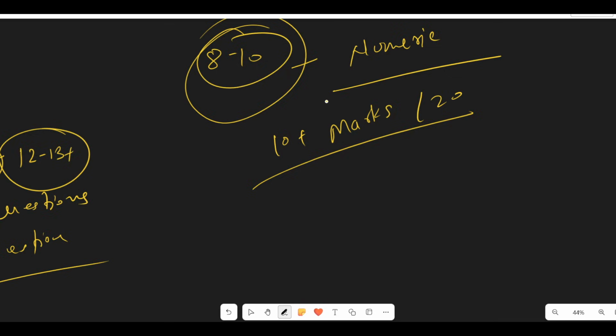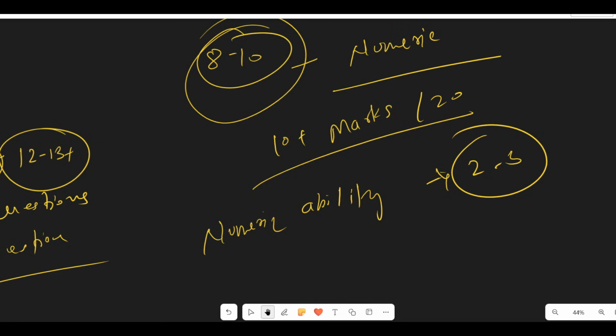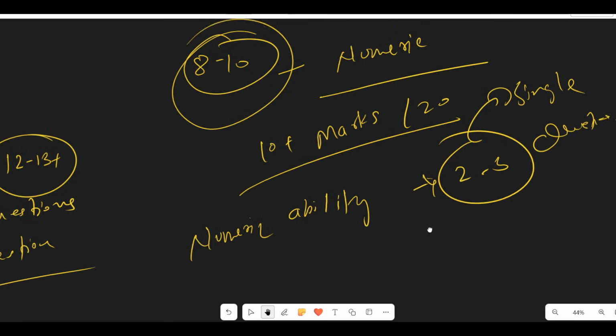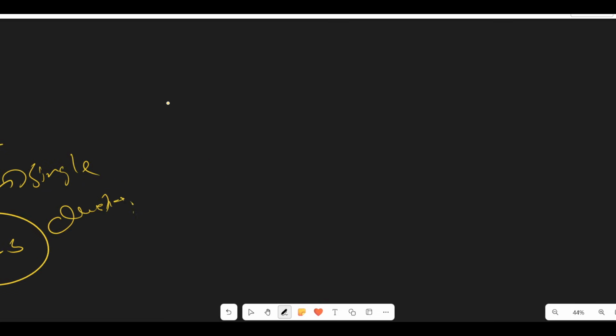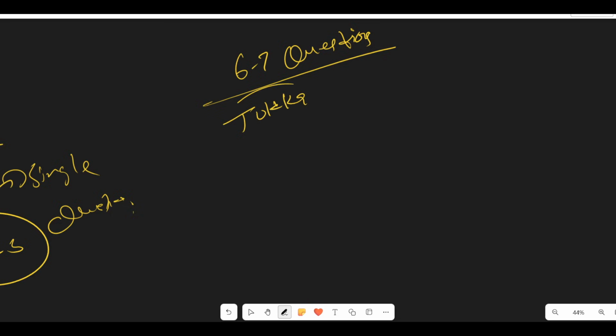Because if I talk about this year, what they actually did in the numeric ability is combine 2 to 3 questions and form one single question. This kind of question they asked this year. So what happened? The time was very less, and many candidates did only 6 to 7 questions in numeric ability. Then for other questions, they did the tukka. So this happened this year.